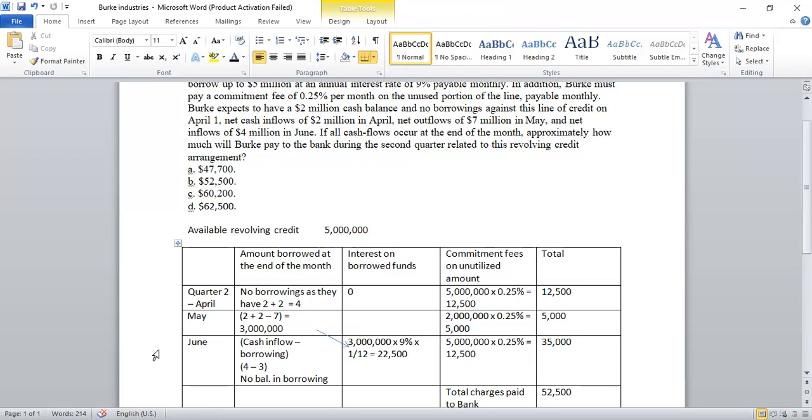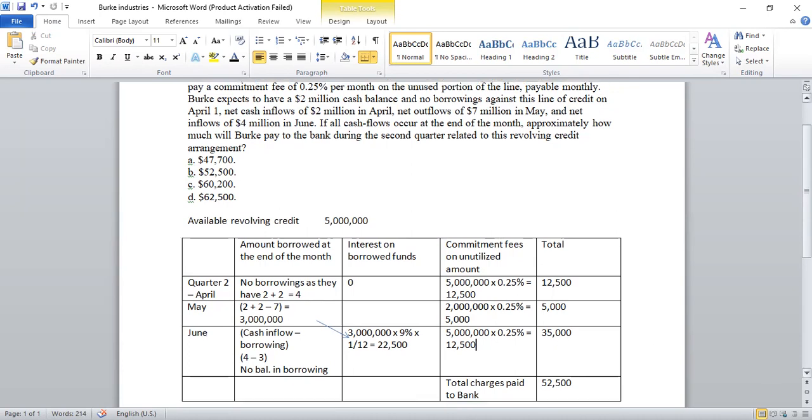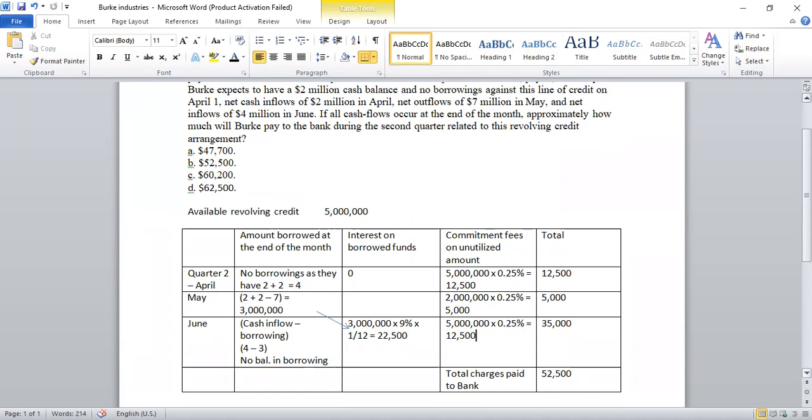So during the month of June, there is an interest amount of 22,500 on the amount borrowed during May, plus the commitment fees of 12,500, added together it is 35,000. So all the charges paid to the bank during the second quarter of the year, when we add them up, come out to be 52,500.